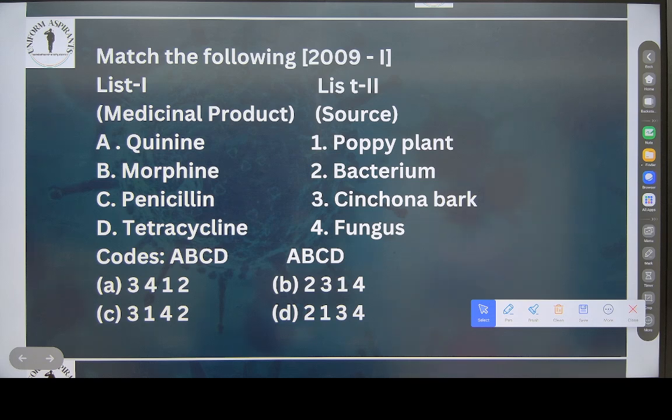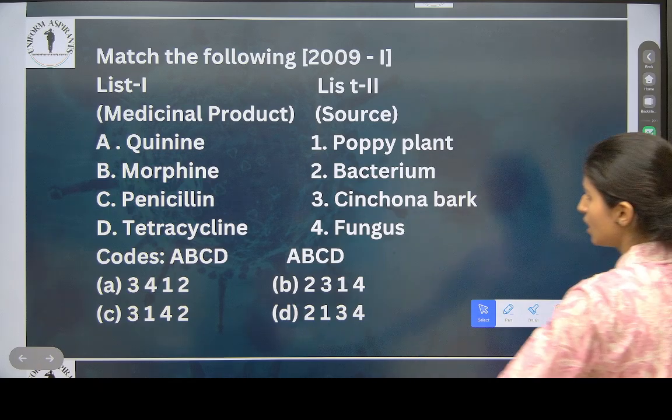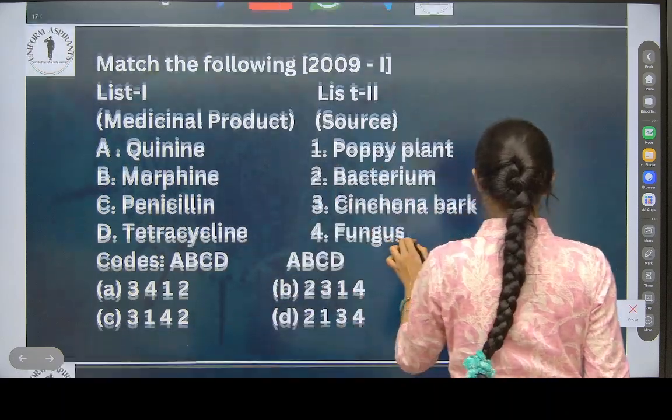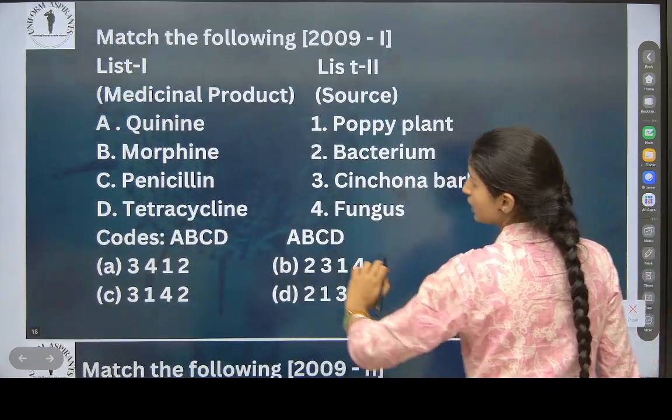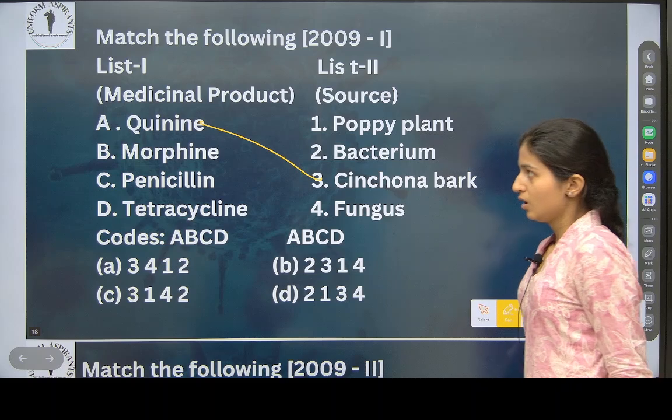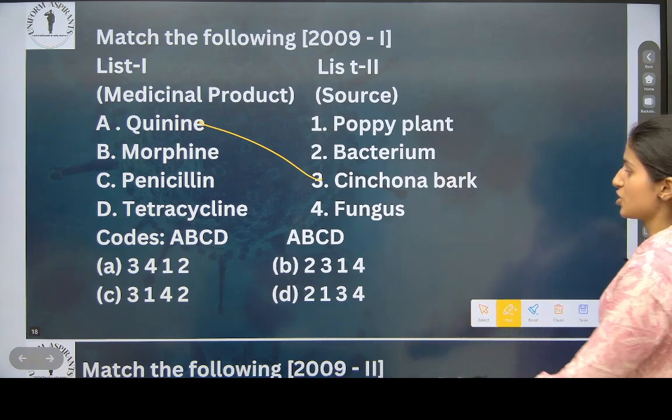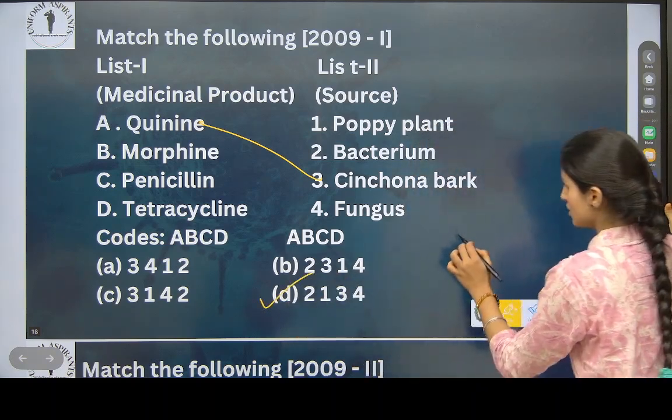Quinine we know is the third option. So check where is 3, for A where is 3. Such an easy elimination.